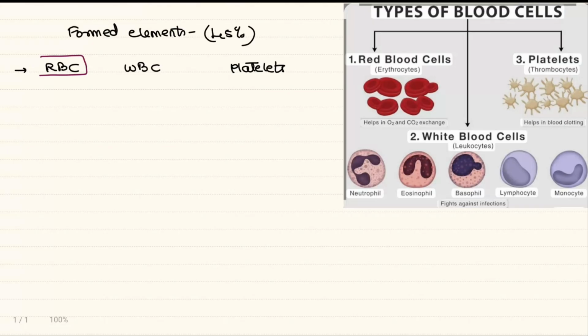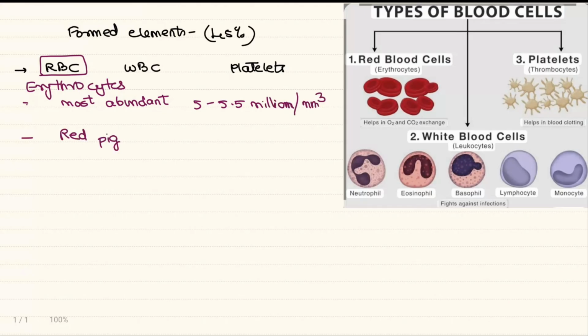We start with the RBC, the erythrocytes. Of all the formed elements in the blood, erythrocytes are the most abundant. The number is highest for the RBC, roughly 5 to 5.5 million per cubic millimeter. The erythrocytes are red in color because of the red pigment called hemoglobin, where the heme gives the red coloration. This hemoglobin mainly helps in the transport of gases, mainly oxygen.